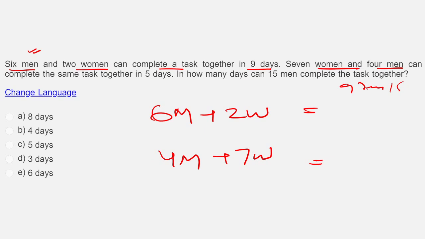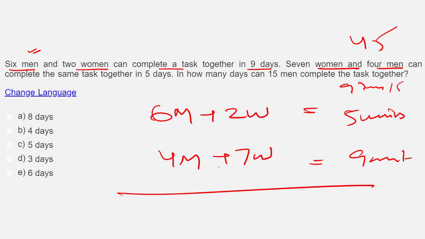5 days means what? Total task I can say as 9 5s are 45. So this was 9 days, that means they are doing 5 units. And this is 5 days, means they are doing 9 units. Simple. After that, it is nothing. It's about just simplifying this. How much, what do I get? Make this 6, right? So this is 1.5 times. If I multiply, this will become 6.